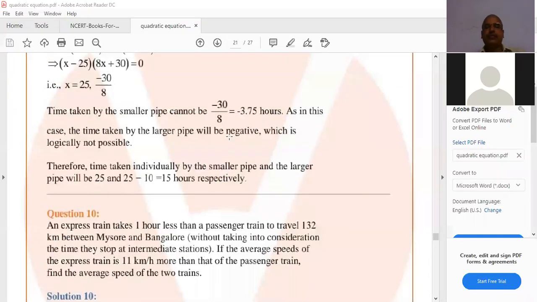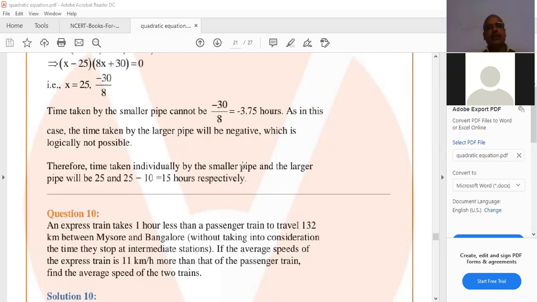Let the average speed of passenger train be x kilometers per hour. And then next, let the average speed of express train be x plus 11 kilometers per hour.